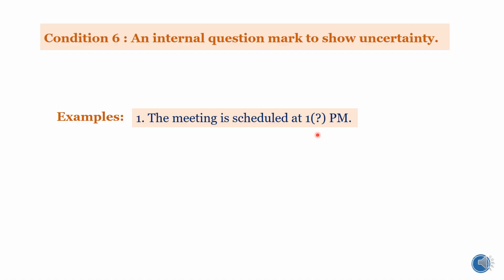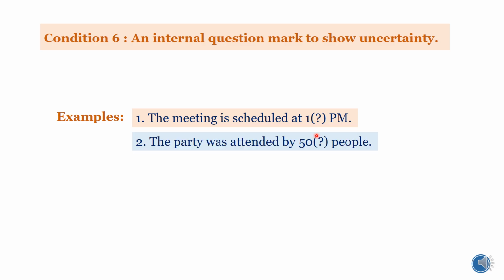This indicates that you're not sure whether the meeting is scheduled at 1 p.m. or there is some uncertainty about it. Therefore, we are placing a question mark inside the brackets after 1.